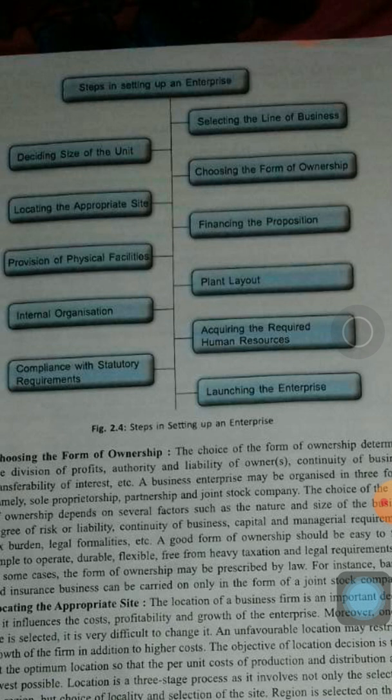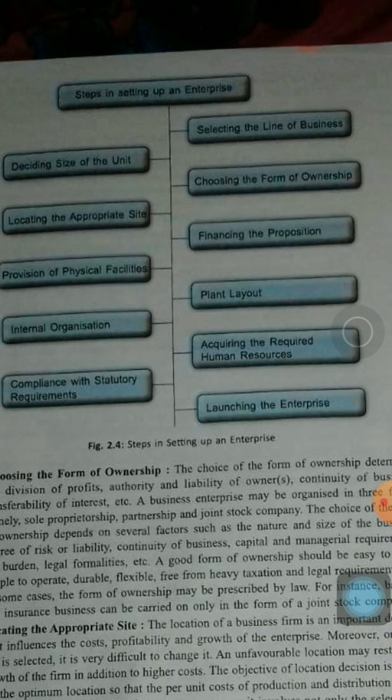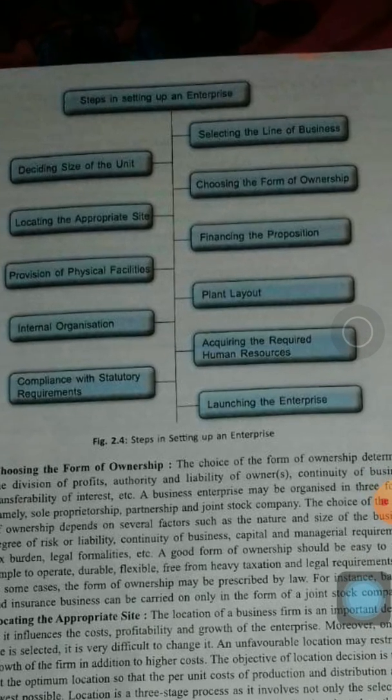So the first step is selecting the line of business. That means what will be the business line, whether it will be an industry, exchange of goods and services, that is trade, or it will be commerce, that means aids to trade. So after selecting, it has to be decided what will be the product in which the company will deal, or the firm will deal.